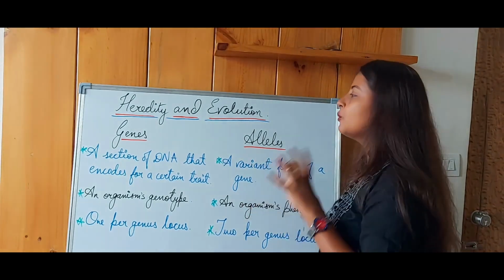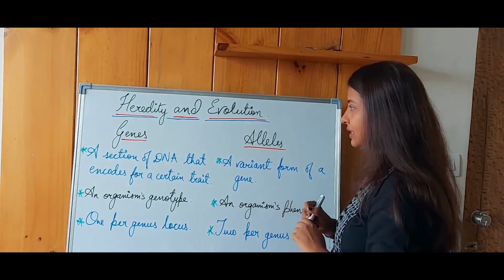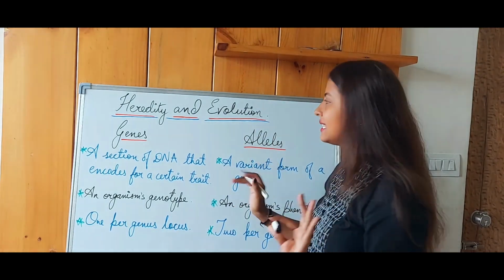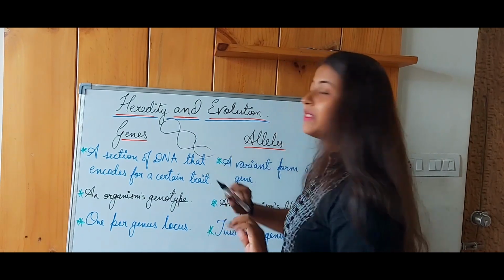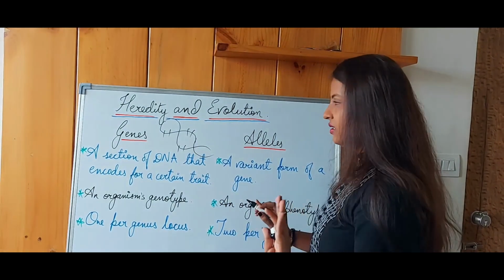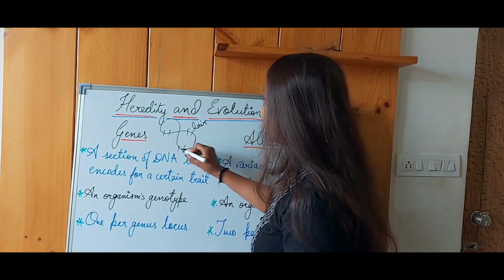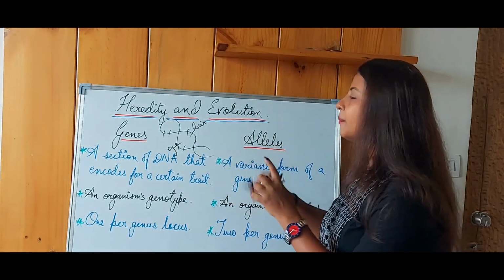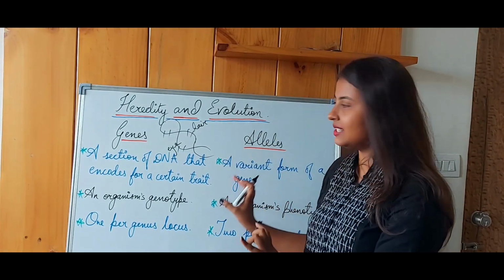Now let us first understand what genes are. Genes are a section of DNA that encodes for a certain trait. Genes are present on a double helix DNA. So DNA would be present somewhat like this. Now there will be bits and bits of information on this DNA which would represent the gene, and it might possess different kinds of information like the color of the hair, then the color of the eye. These are some of the features which might be present on this DNA, which is present in a helical form, and genes are bits of information which are present on these kind of DNA.